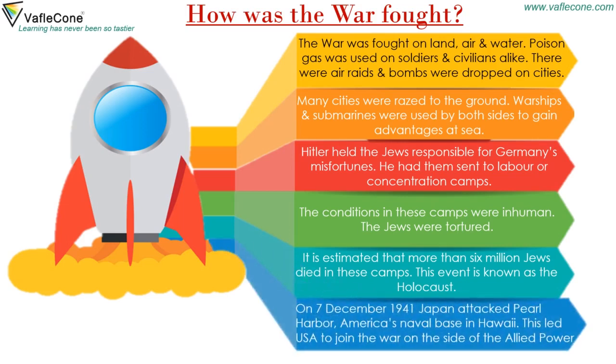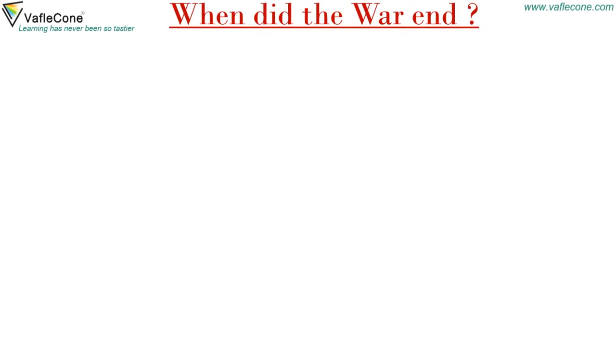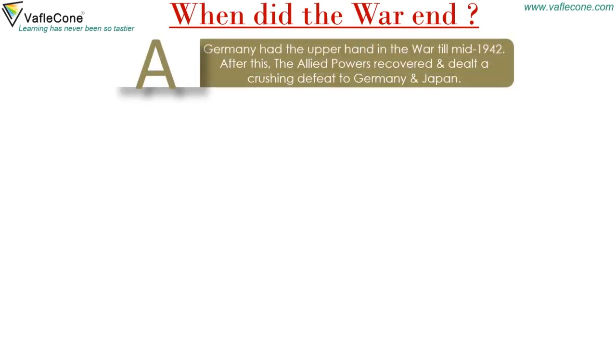On 7 December 1941, Japan attacked Pearl Harbor, America's naval base in Hawaii. This led the USA to join the war on the side of the Allied powers. When did the war end? Germany had the upper hand in the war till mid-1942. After this, the Allied powers recovered and dealt a crushing defeat to Germany and Japan.